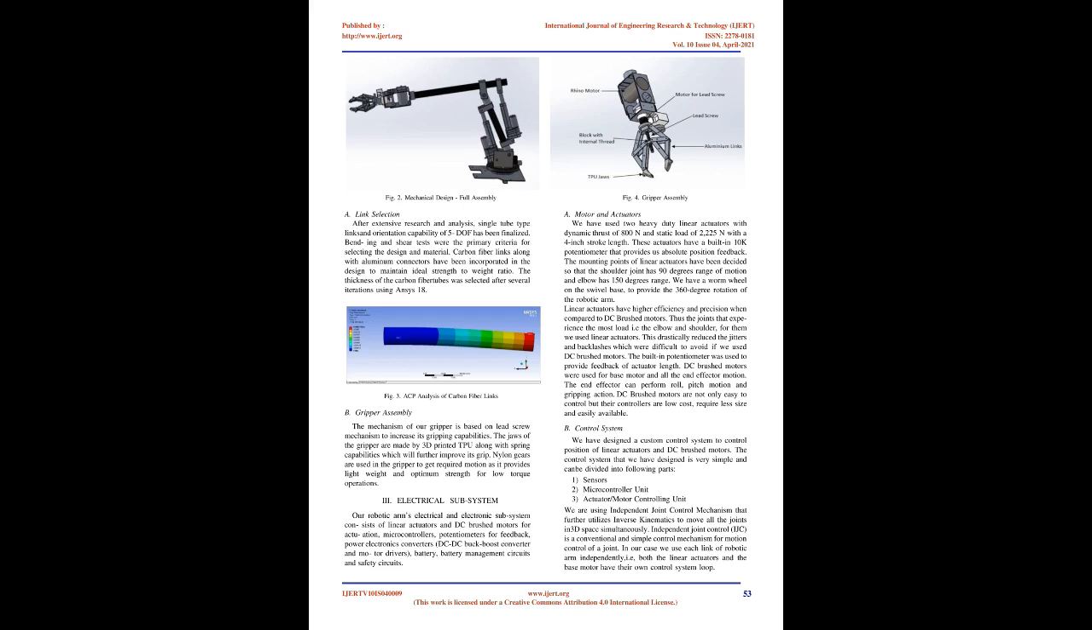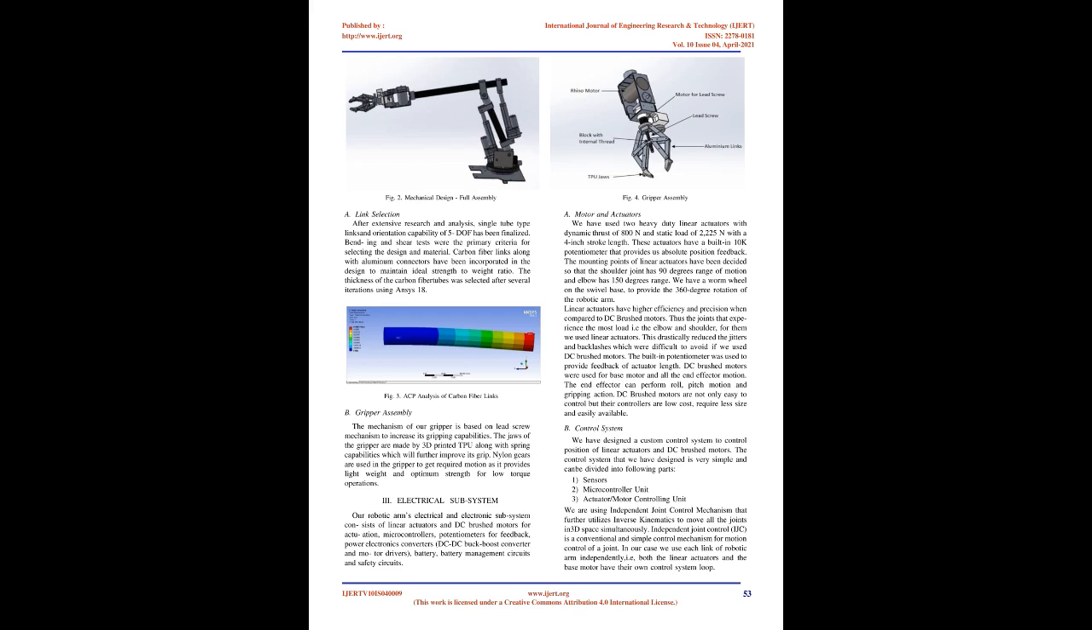3. Electrical subsystem. Our robotic arm's electrical and electronic subsystem consists of linear actuators and DC brushed motors for actuation, microcontrollers, potentiometers for feedback, power electronics converters, DC-DC buck-boost converter and motor drivers, battery management circuits and safety circuits. Fig. 4. Gripper assembly.